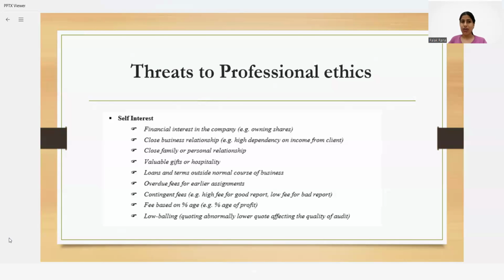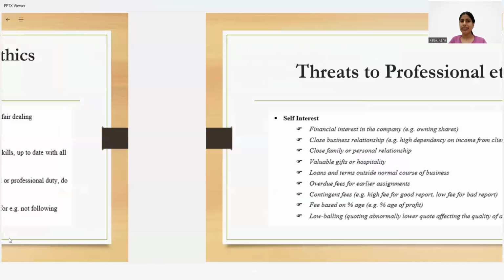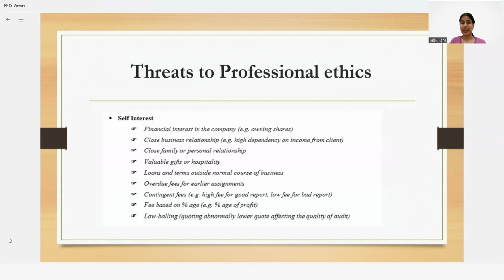Now, there are certain threats to professional ethics, and every accountant, every auditor has to save themselves from these ethical situations, and wherever possible, take the safeguards. And if it is not possible to take the safeguards by working with the clients, then we should try to at least refuse the assignment. That is the bare minimum we can do in that particular case.